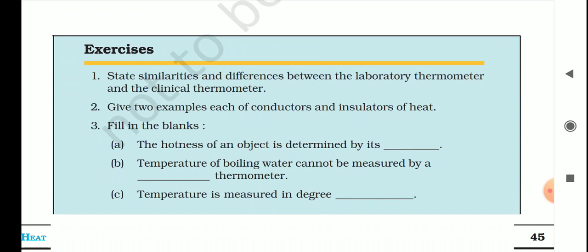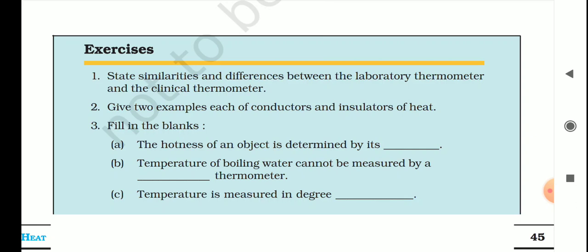You know, the temperature of boiling water is 100 degrees Celsius, so you cannot measure it by a clinical thermometer. The answer is clinical. Why? Because the range of clinical is 35 to 42 degrees Celsius, so you cannot measure 100 degrees Celsius with a clinical thermometer.